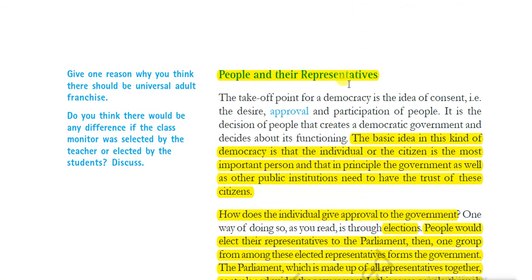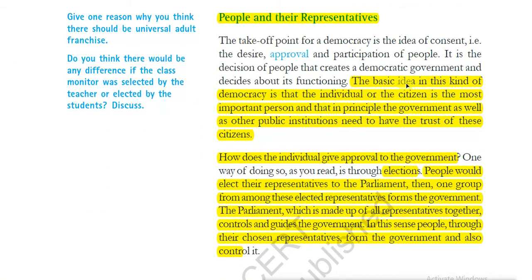And second is people and their representatives. The basic idea in this kind of democracy is that the individual citizen is the most important person, and in principle the government as well as other public institutions need to have the trust of the citizens. That is, in a democracy, the trust in public institutions is very, very important.